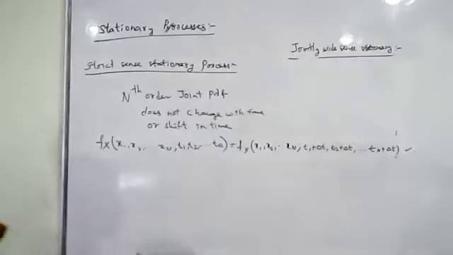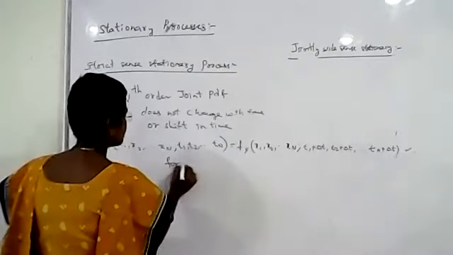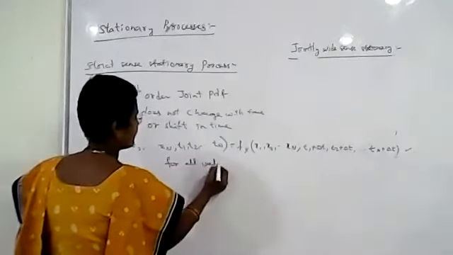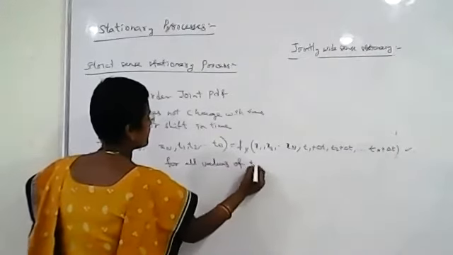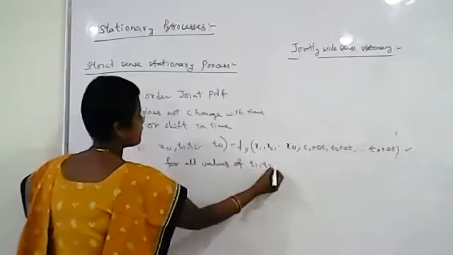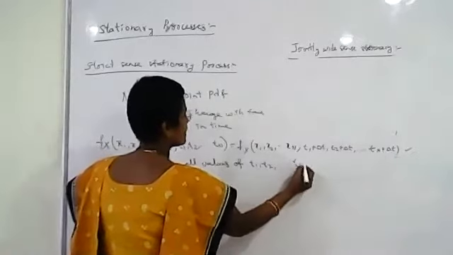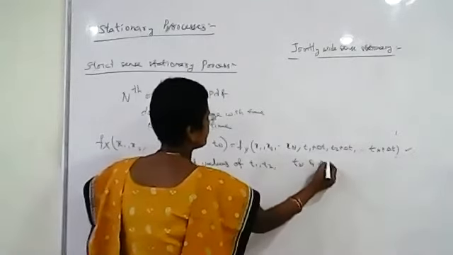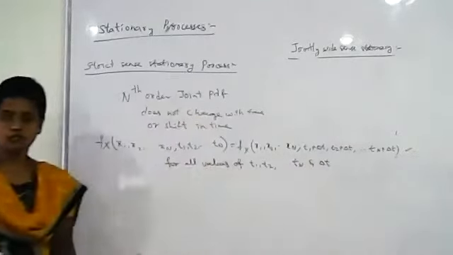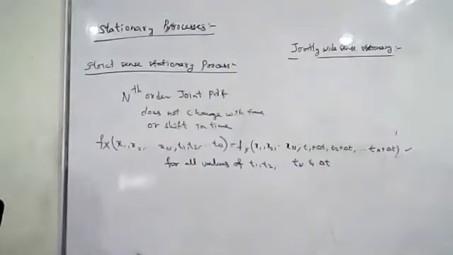Okay. And this is true for all values of t1, t2, and so on, tn and delta t. For all the values, it should be true. And this strict sense stationary process is also called nth order stationary process.